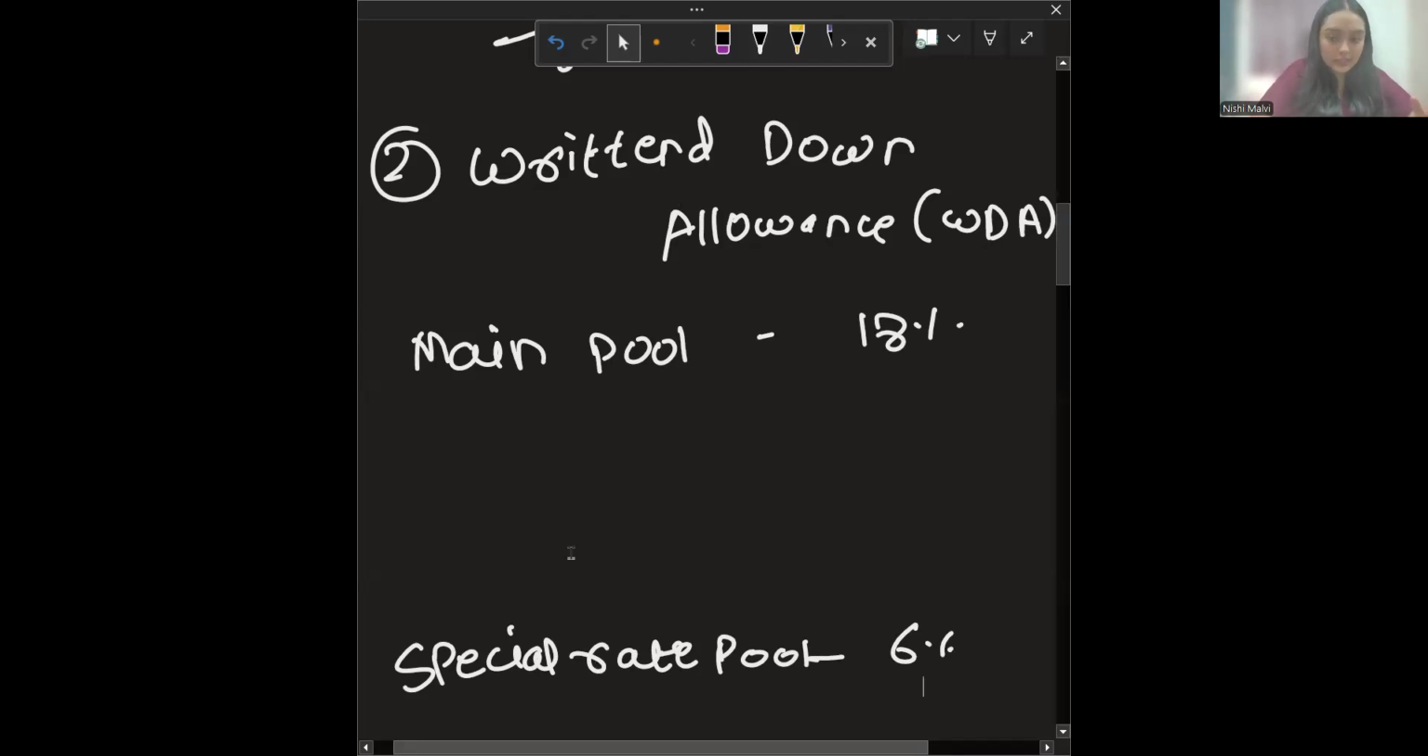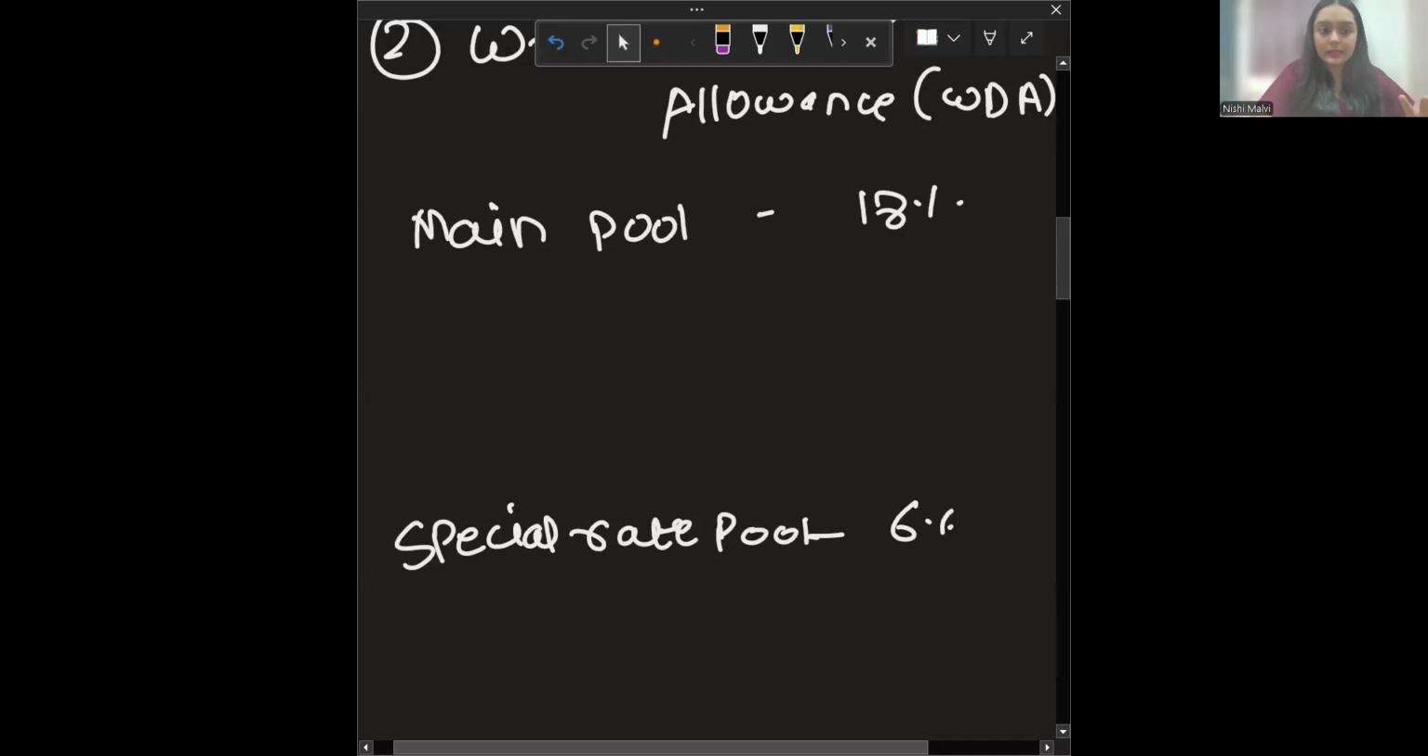And one more thing, in the special rate pool, there is a separate set of assets which are included. First one is lifts and escalators.